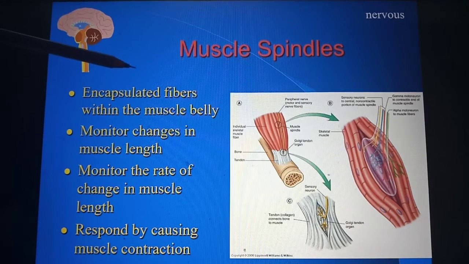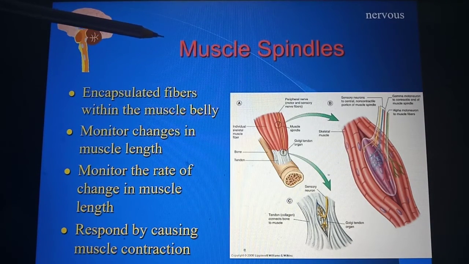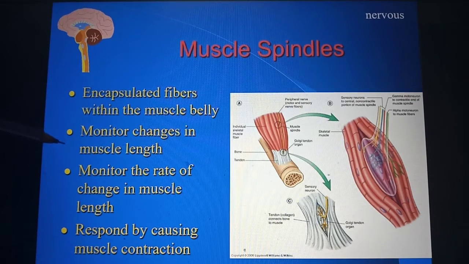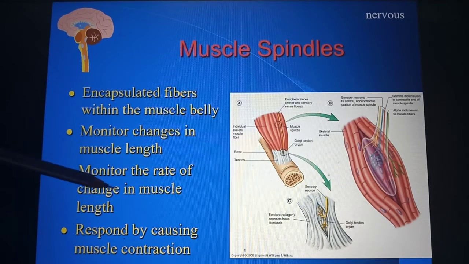So what does this muscle spindle do? It has 2 functions. It checks the change in the muscle length. So when does the muscle length change? When there is a contraction, the muscle length will change. The muscle length starts decreasing or increasing, and the muscle spindle checks the rate at which the muscle length changes, and causes the contraction based on the length of the muscle.